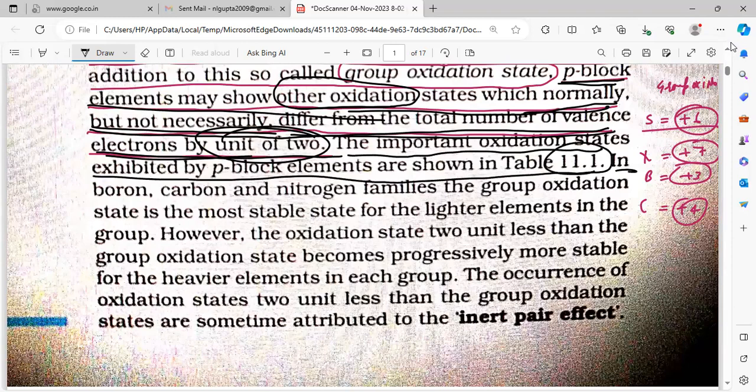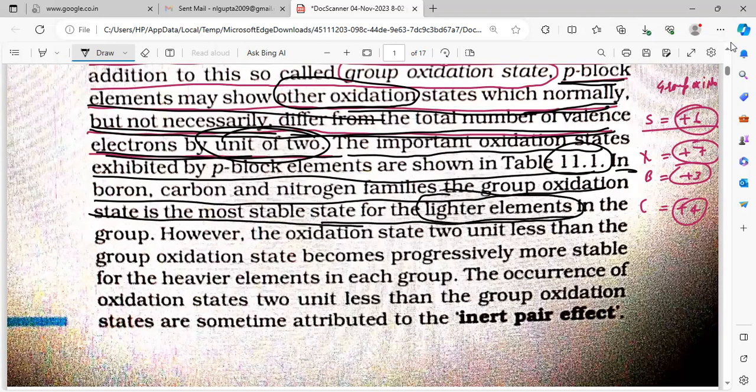In the boron, carbon and nitrogen families, the group oxidation state is the most stable state for the lighter elements. What are lighter elements? The first two elements.